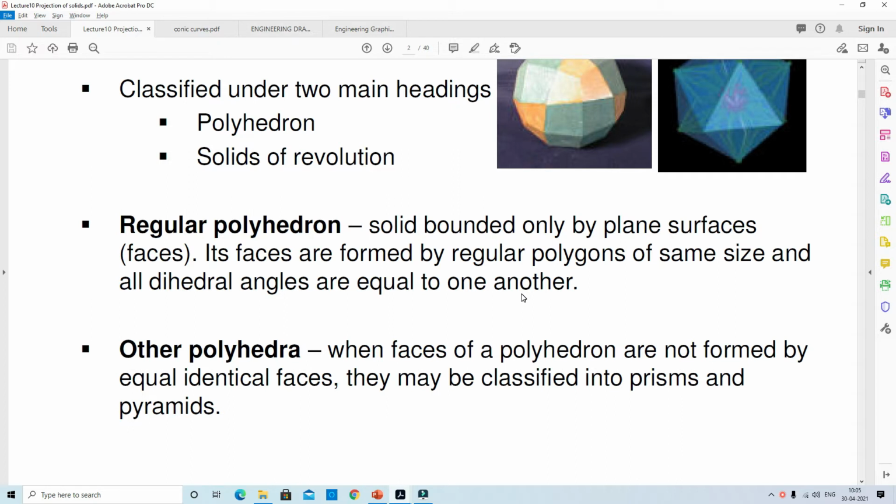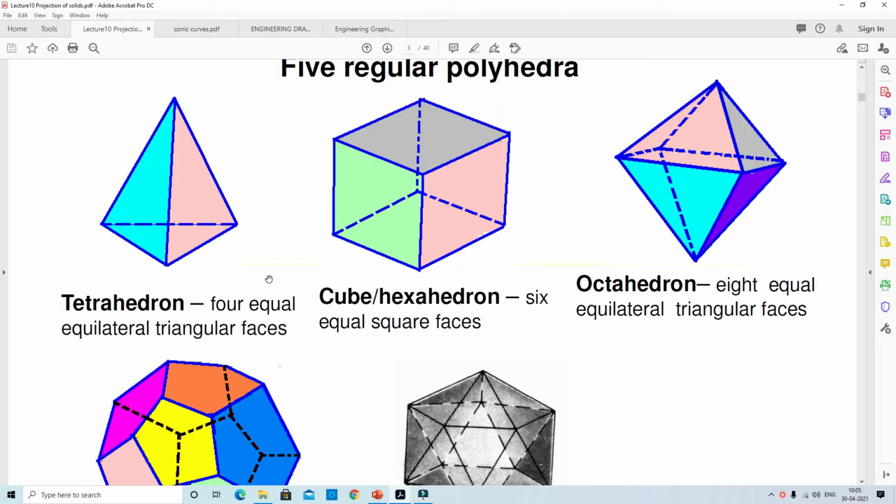Other types of polyhedra are not formed by equal identical faces; they may be classified as prisms and pyramids.